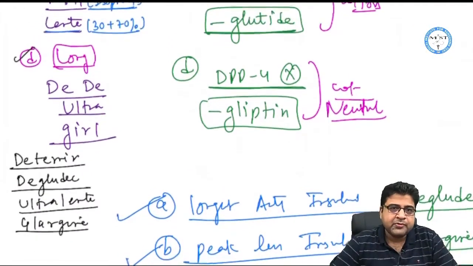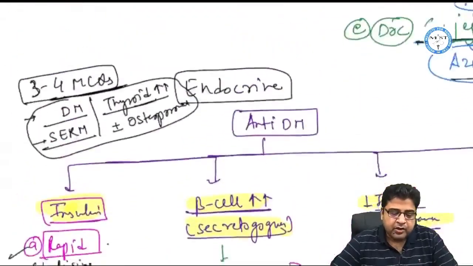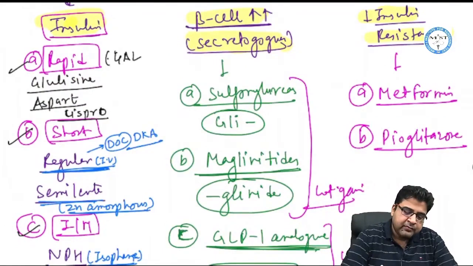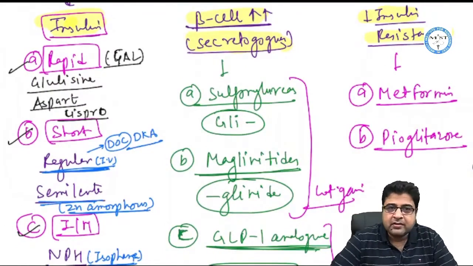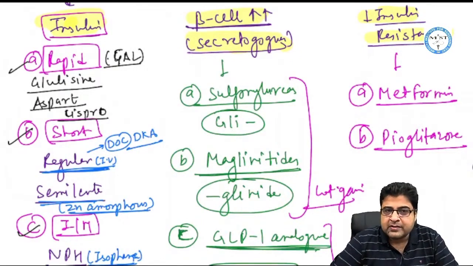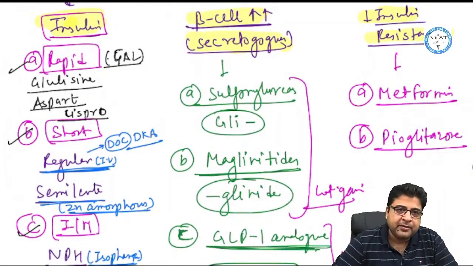So these are the four types of insulins we have. For rapid acting insulin, the mnemonic is GAL. G stands for glulisine, A stands for aspart, L is for lispro. Short acting insulins are regular insulin and semi-lente.